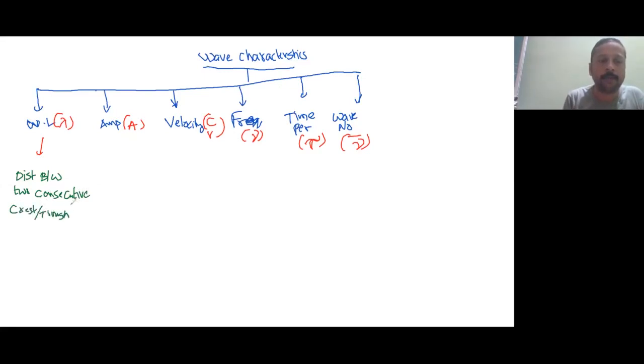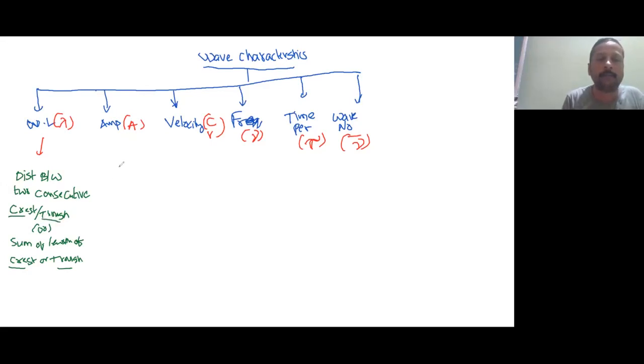The distance between two consecutive crests or troughs. Otherwise, the sum of the length of a crest and a trough. You can take one crest and one trough also, okay. Or the distance from the starting of a crest to the end of the crest is also okay.